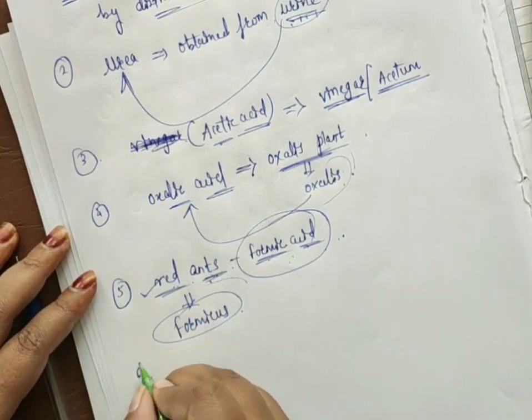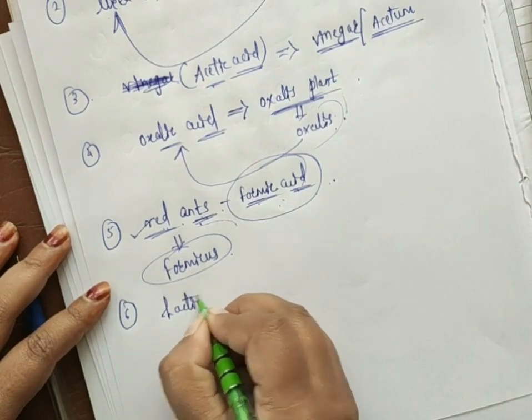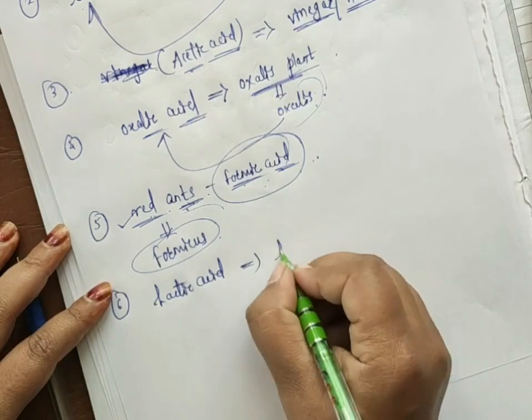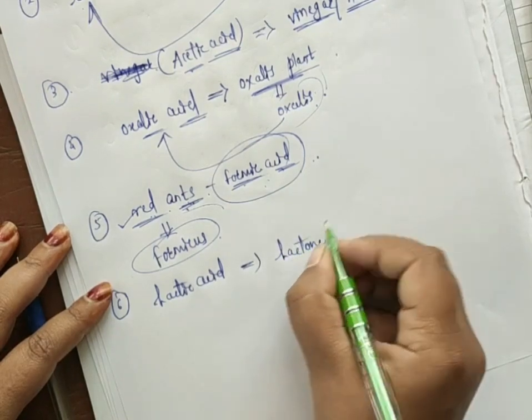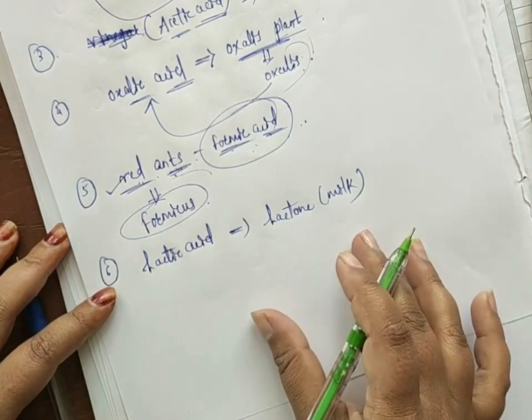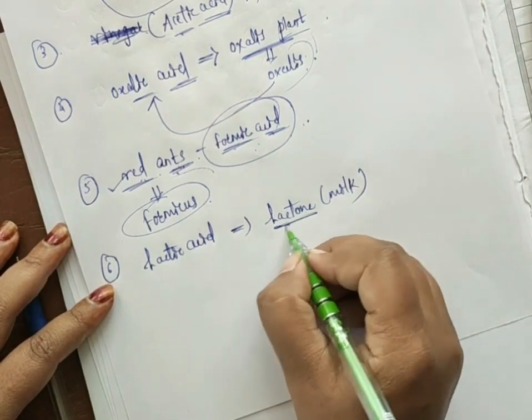Remember that. Next, sixth will be lactic acid. All of you know that in your milk, lactone is present. In the milk, what is present? Lactone. So based on this lactone, the source of lactic acid will be lactone.